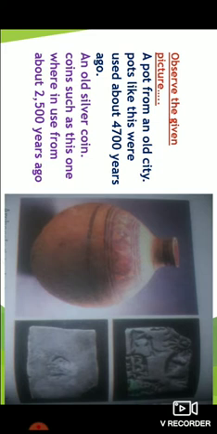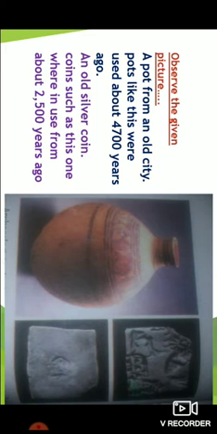Pots like this were used about 4700 years ago. Imagine, children, this pot was used about 4700 years ago. From where can we get this pot? Now we cannot go to that time and bring this pot. This pot was excavated and got from under the ground.